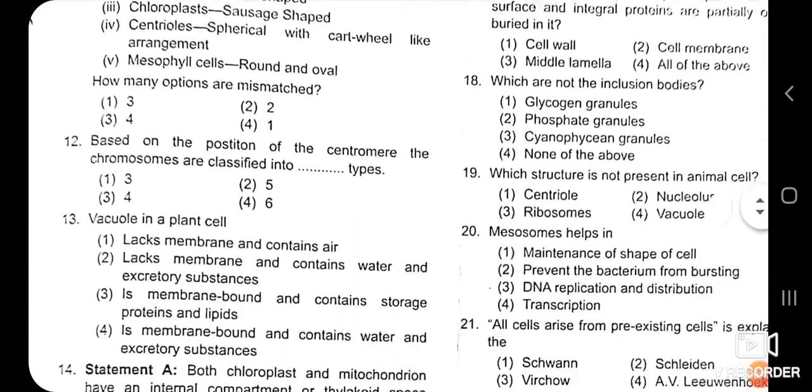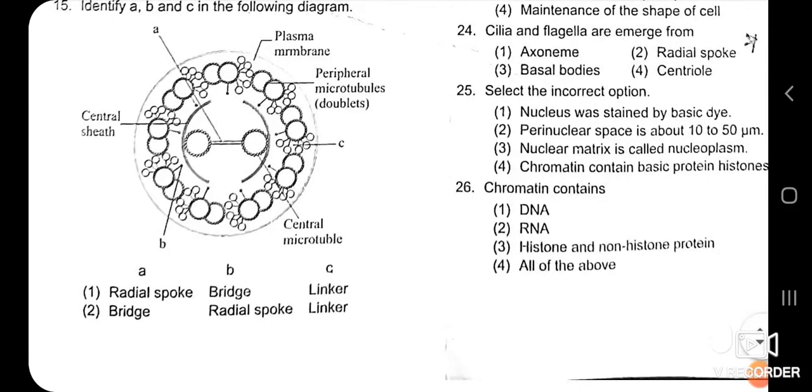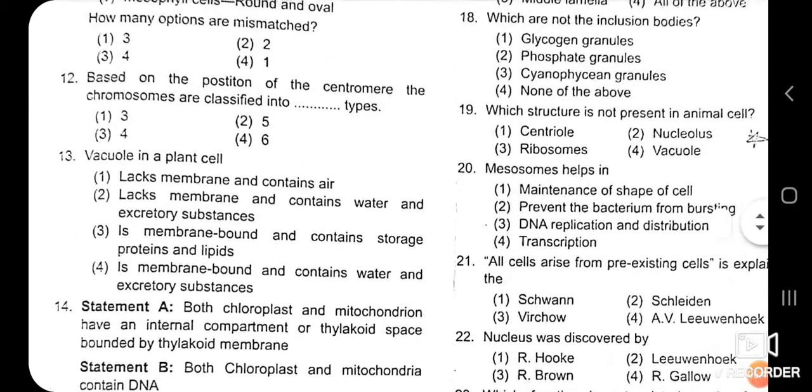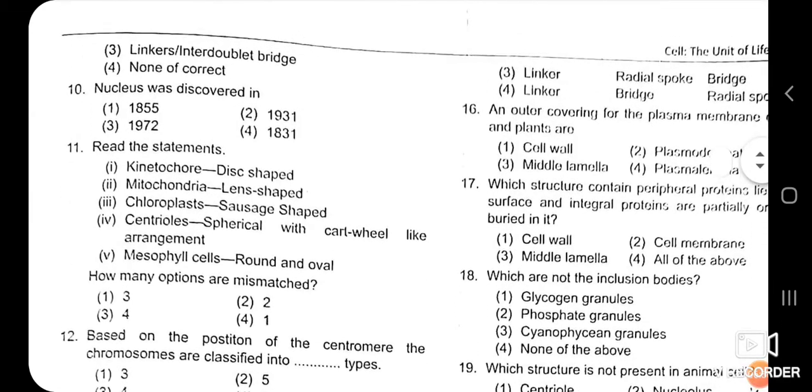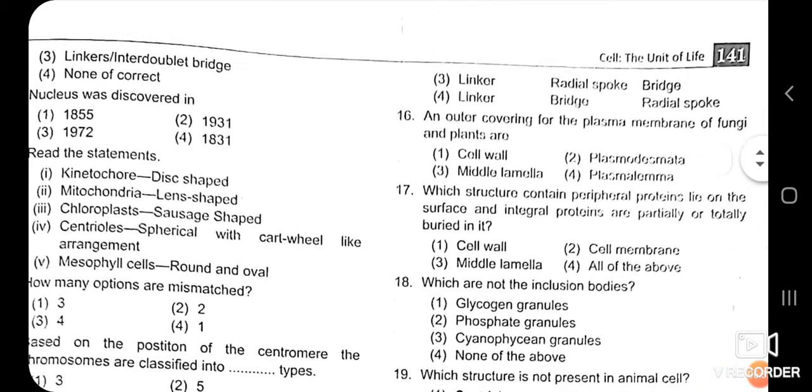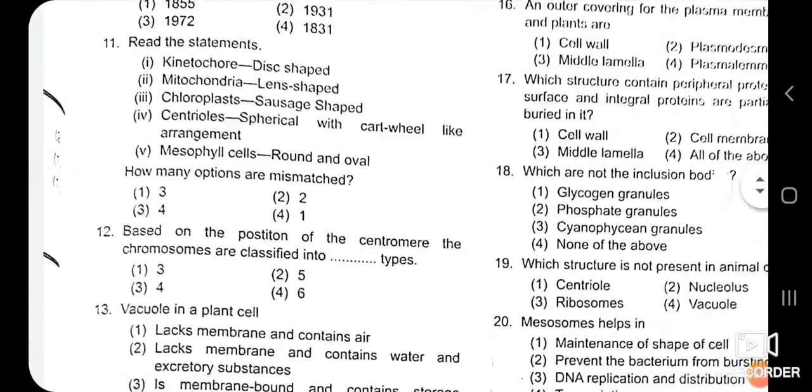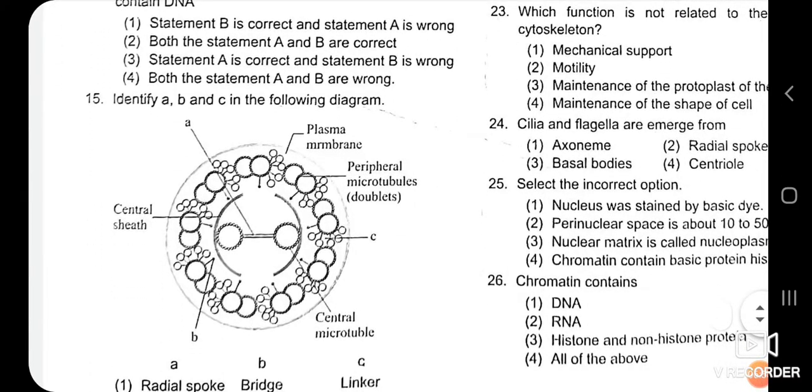First option, radial spoke, bridge, linker; bridge, radial spoke, linker. Then linker, radial spoke, bridge; linker, bridge, radial spoke. So here we will first discuss the options with the diagram, and now we will see which one is the correct one. So A is the bridge.